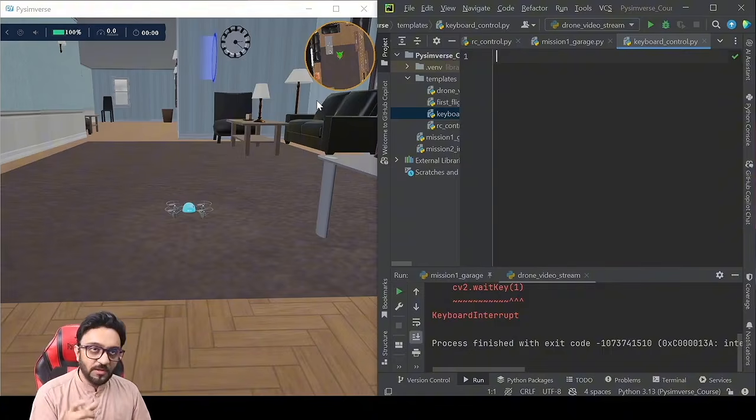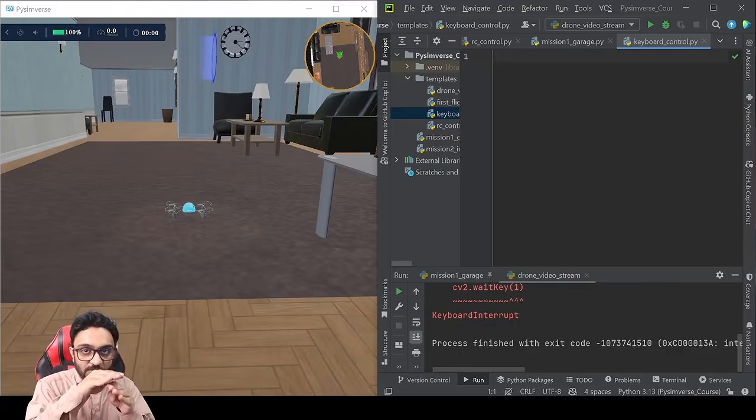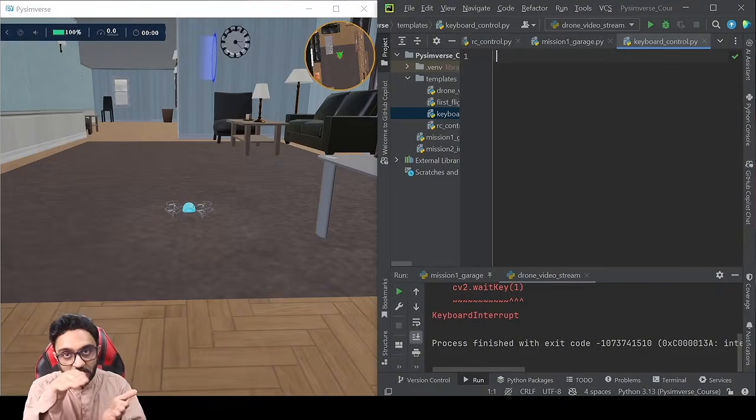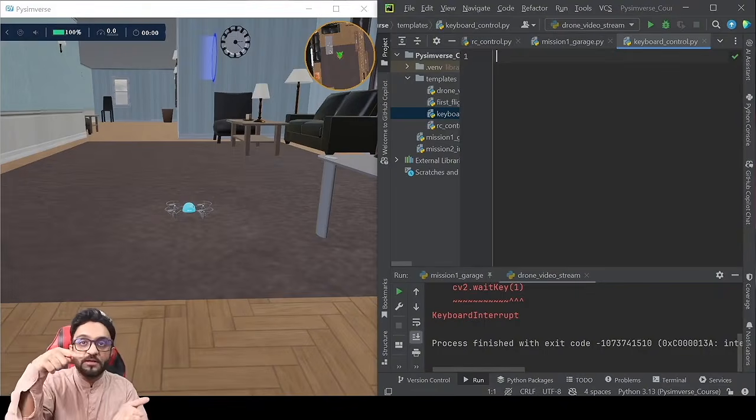But if you think about this, we cannot say move the drone 10 centimeters to the left or right, because then whenever we press, it will move, then stop. Then we press again, it will move, then stop. It should be continuous. If you think about remotes, they are continuous. If I keep pressing it, it should keep going, and then it should stop when I release.